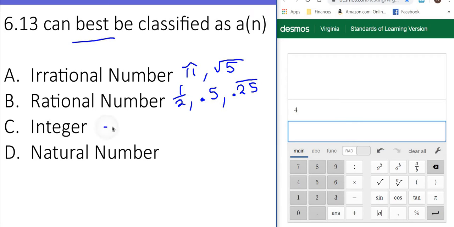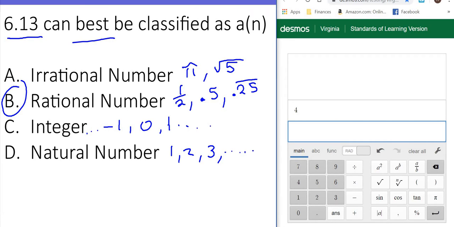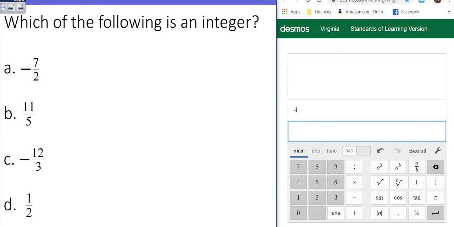Integer is what we find on a perfect number line, and those numbers go on forever in both directions. And natural numbers, we know you count things with 1 hair, 2 hairs, 3 hairs, and so on forever and ever. So if you'll notice, this is a decimal that stops, so your answer is B, rational number. All right, so let's try the next one.